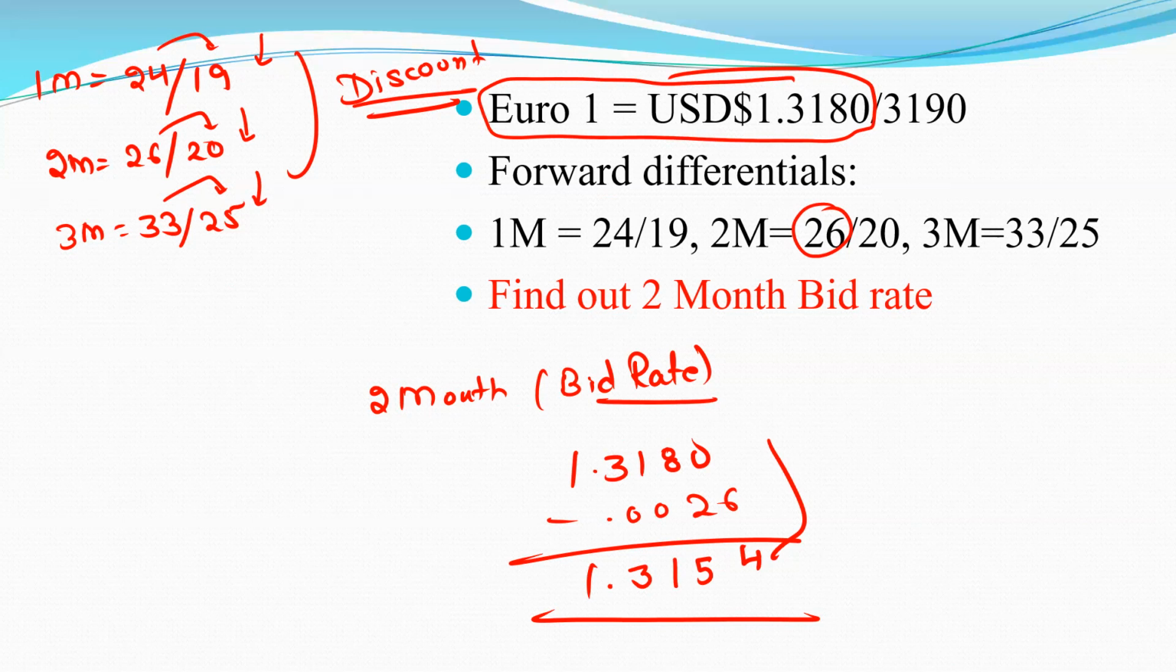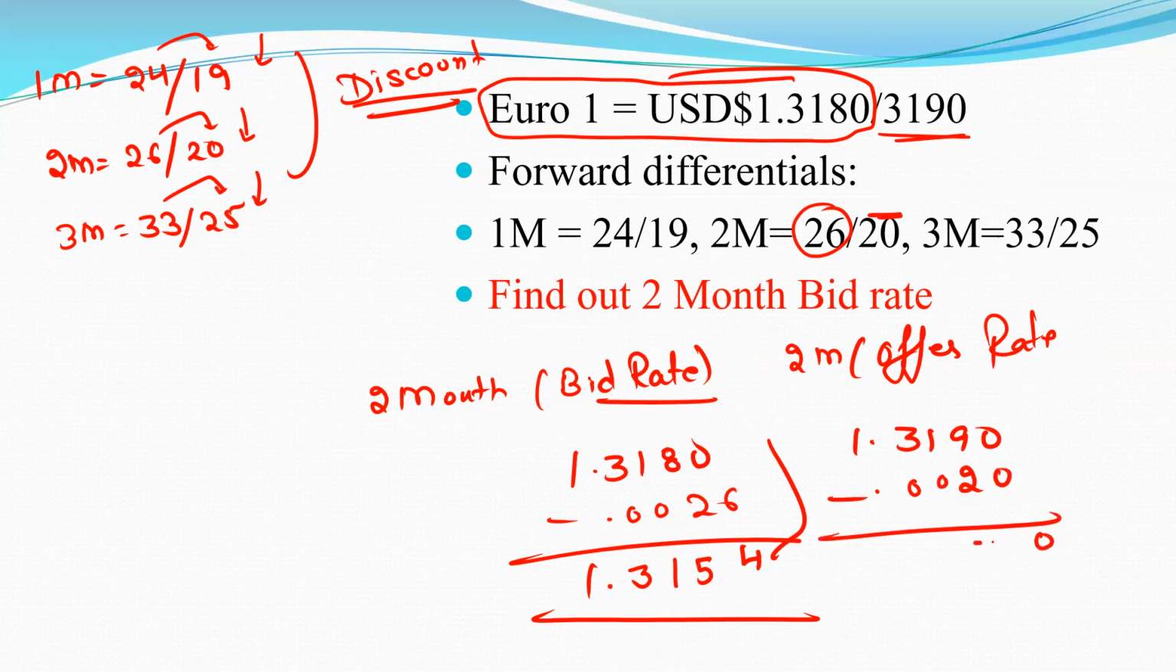So now if we have to calculate what is the 2-month offer rate? Clear? For that we have to take this value, and here we have to take this value. So 1.3190 minus 0.0020. Clear? So this is to be 0, this is to be 7, 1, 3. 1.3170. Clear? This is to be the 2-month offer rate. So we have to remember both these points for our examination.